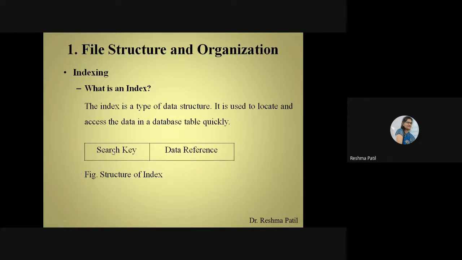This is the structure of index. Search key means your index or your roll number will be here. And data reference means the memory address where we have stored that data in RAM. That address is here. This is the structure of index: search key and data reference.